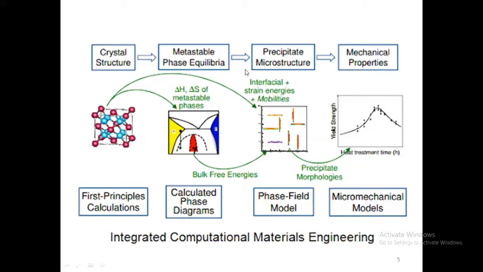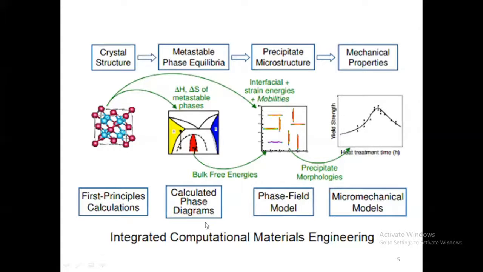In the case of phase diagrams, when we do it experimentally, yes, we are able to get the phase diagram, but we are not able to get the thermodynamic properties at various places of the phase diagram. We are not able to get thermodynamic data from the experimental phase diagram.